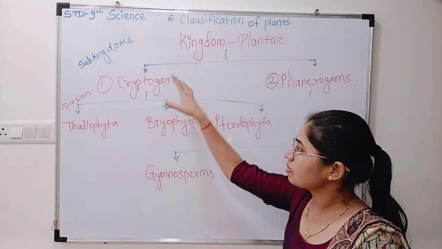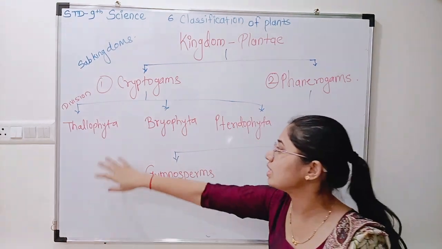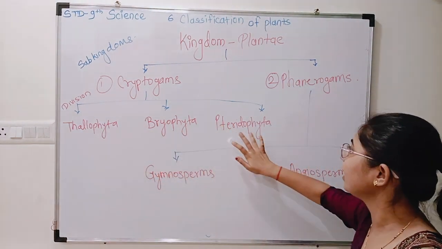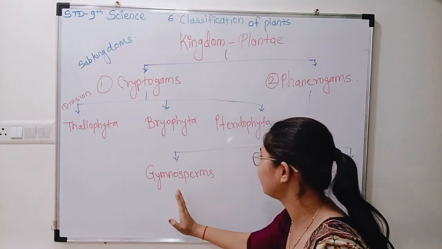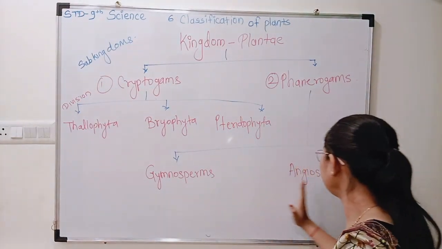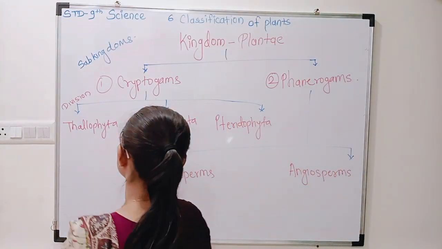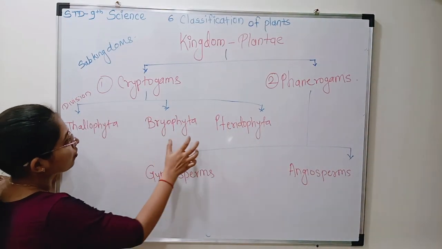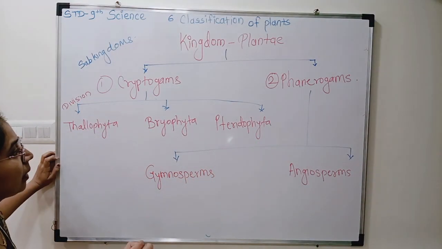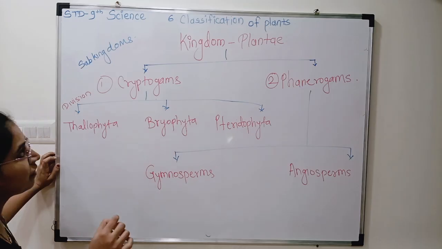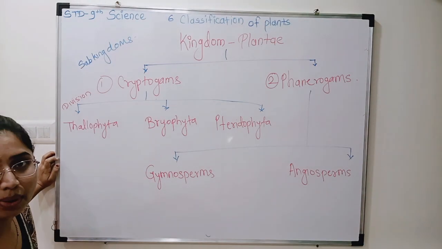Cryptogams are divided into three divisions: Thallophyta, Bryophyta, Pteridophyta. Phanerogams are divided into two divisions: gymnosperms and angiosperms. Now, we have to learn the characteristics of all these divisions one by one. Then we will learn our kingdom Plantae properly. Yes or no?